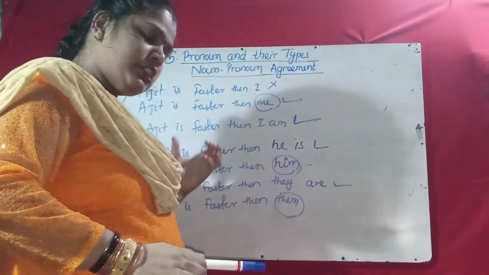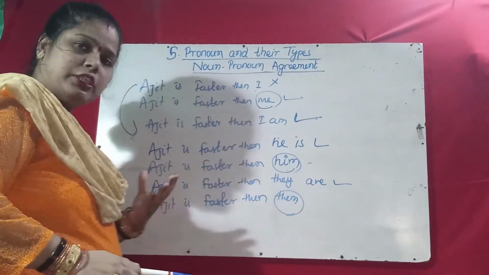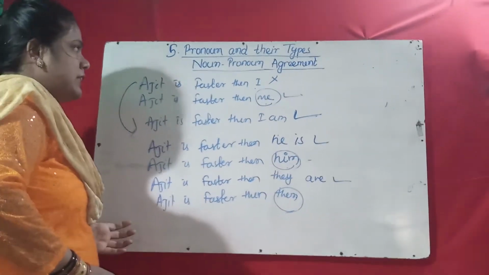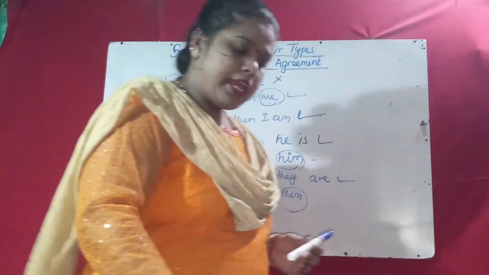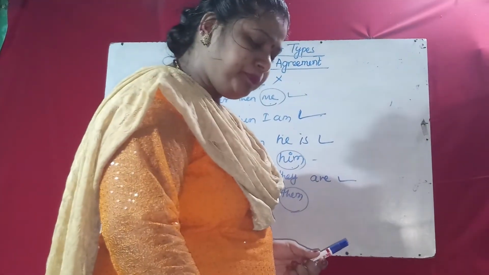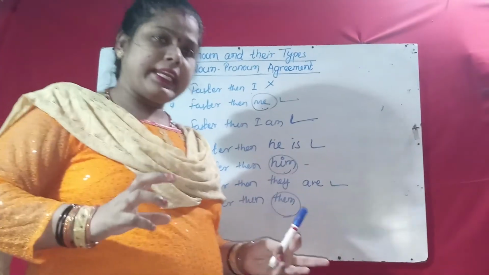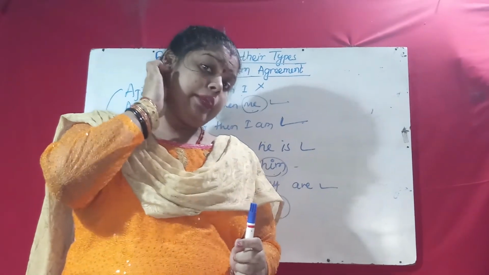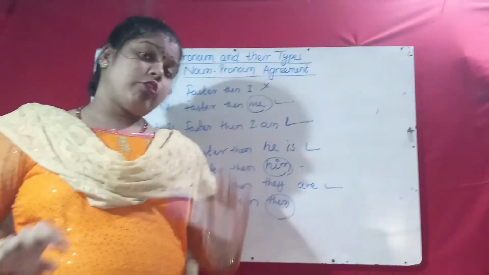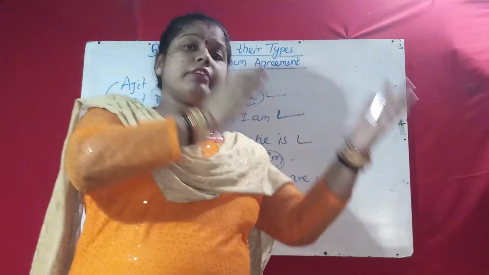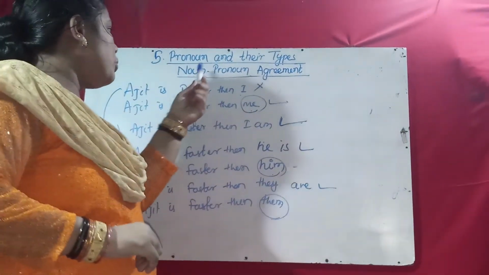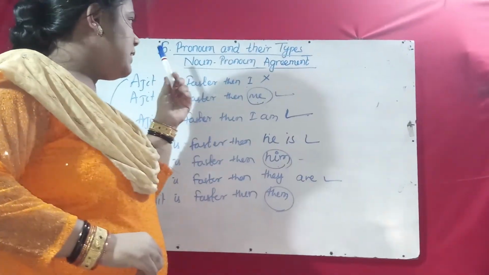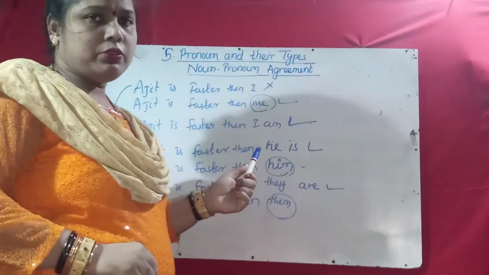Okay, so for two persons, it will be a plural noun, and also these things you have to remember. So that is the noun pronoun agreement. A pronoun must agree in number and gender with the noun it refers to. That means the pronoun must be used according to the noun. It must agree with the noun. So that is called noun pronoun agreement. I hope you can understand what noun pronoun agreement is from this video.